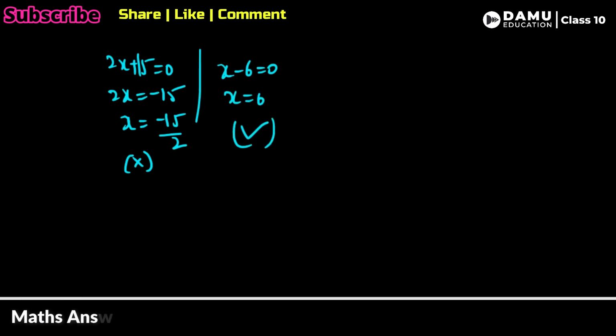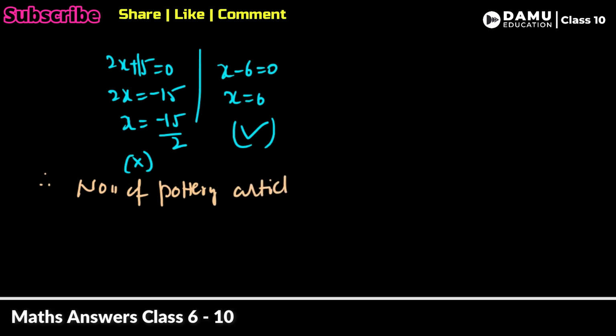Let's take x is equal to 6. Therefore, the number of pottery articles per day will be equal to 6.